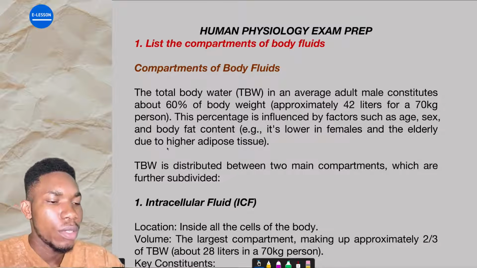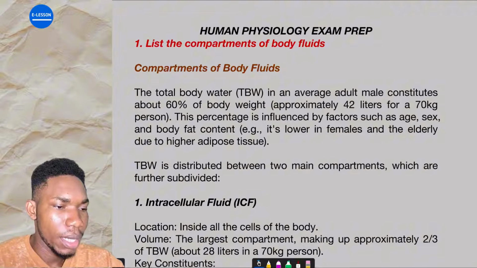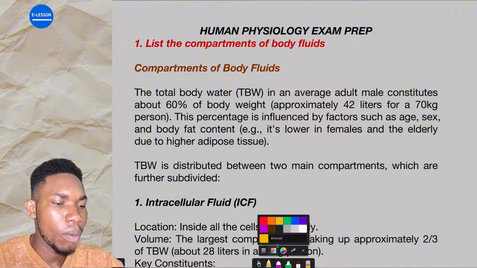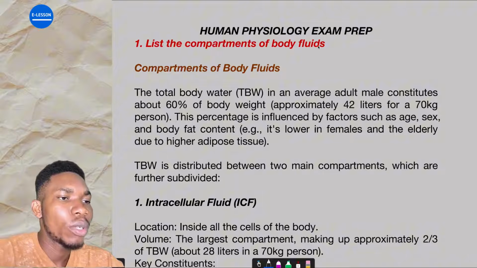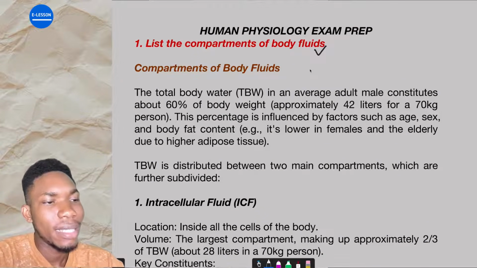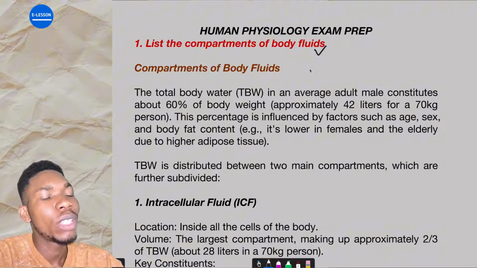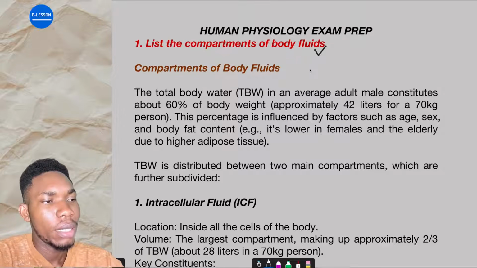All right. So, the first question we have here says you should state or list the compartments of body fluid. List the compartments of the body fluid.